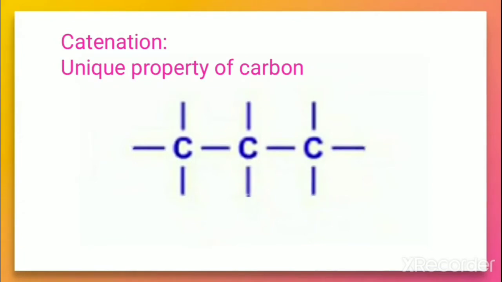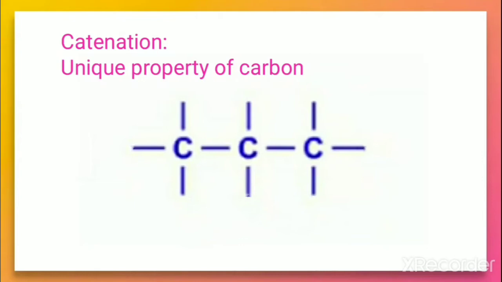Whenever you are dealing with an organic compound and you want to check whether the structure is correct or not, you need to find out whether each carbon atom is tetravalent, whether it is satisfied or not. Then only we can make sure the compound is correct. So in this case also you can find that each carbon atom is bonded and you can see all have 4 bonds.